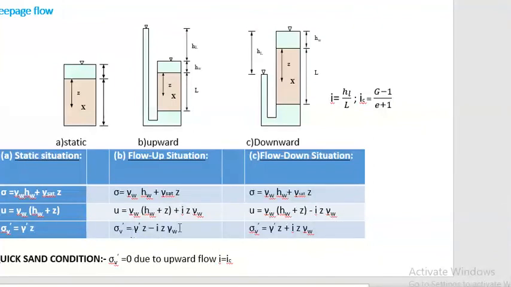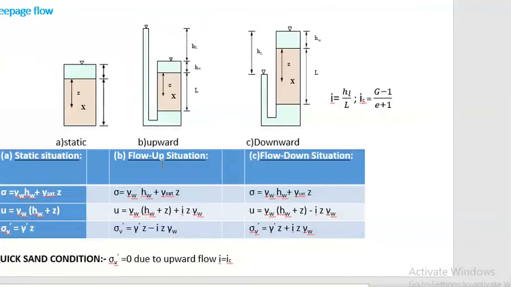So in effective stress, if we do sigma minus u, then the term gamma w h_w and here also gamma w h_w will vanish, and gamma saturated Z minus gamma w Z will be gamma submerged Z minus i Z gamma w.